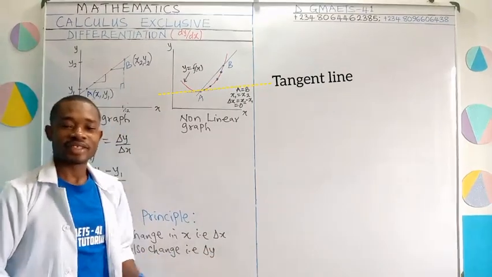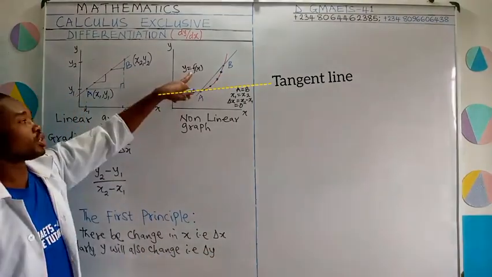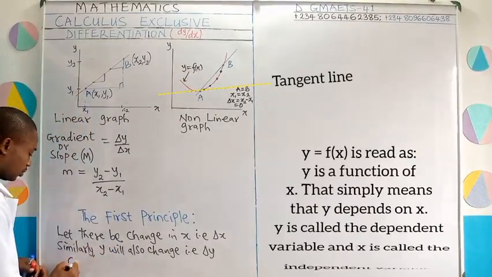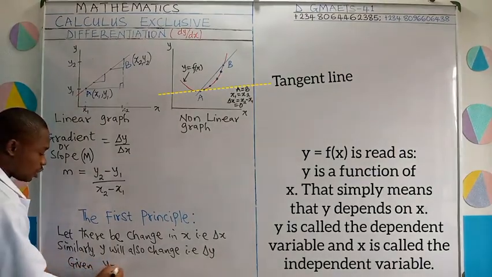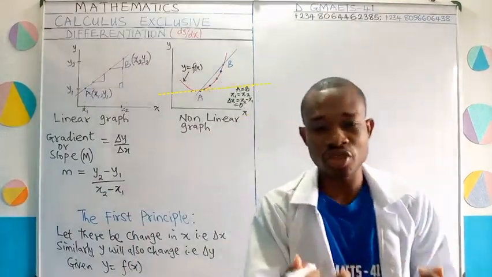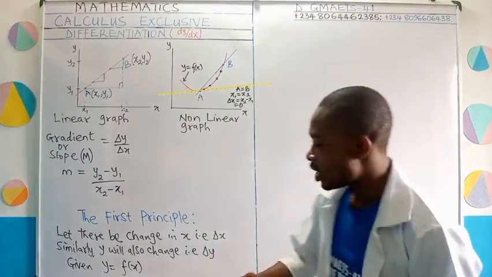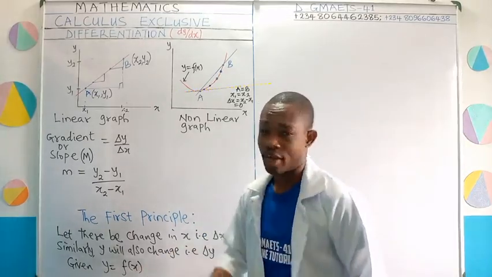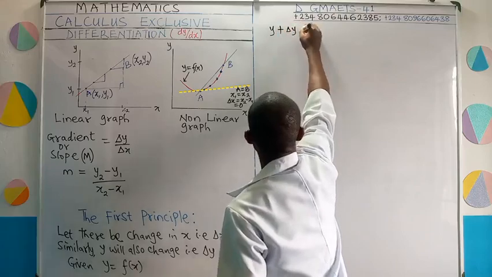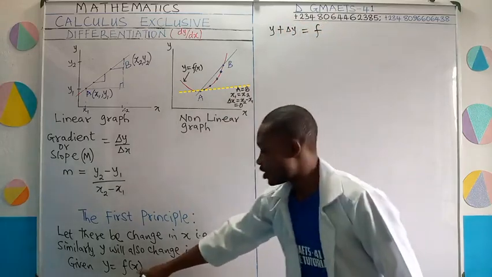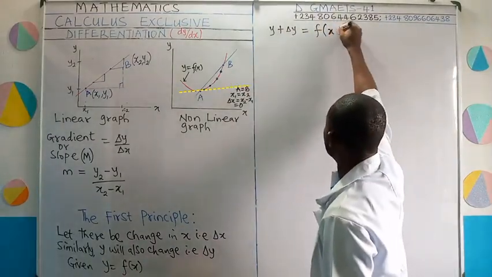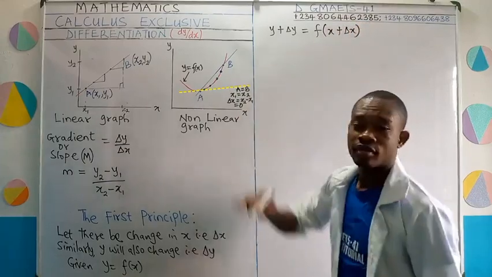Now you have this, delta x and delta y. We have this function defining this curve. The function is y equal to f of x. So given y equal to f of x, what we're now going to do is to see that as x is changing, y will also change. So we're going to add those changes to this y and f of x. When you come to this f of x, it is x that is changing. Are you following, right? So you are going to add that change to x. So this becomes x plus delta x.